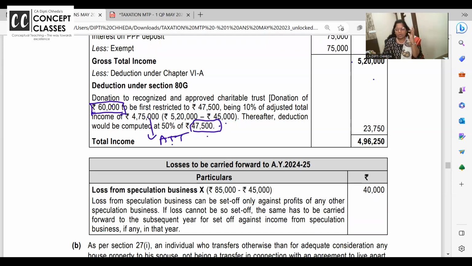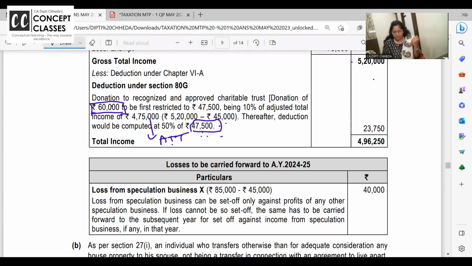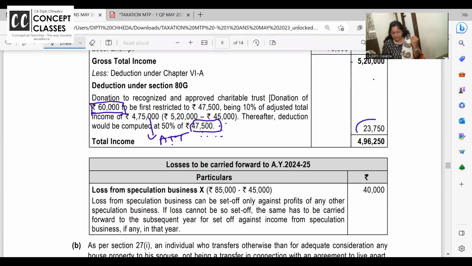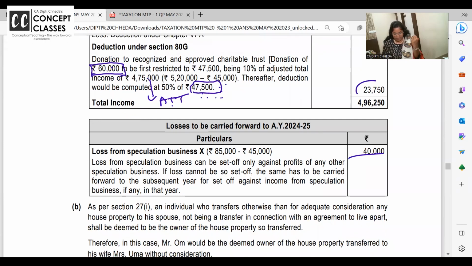Adjusted total income is gross total income minus the long term capital gain, because on long term capital gain deductions are not allowed, any long term capital gain, shares or others. Now, 10% of the other income is 47,500, or 60,000, whichever is lower. So 47,500 is called the eligible amount. 50% of this is your ATG, and done. And this loss is carried forward. Nice question, clear to all of you.